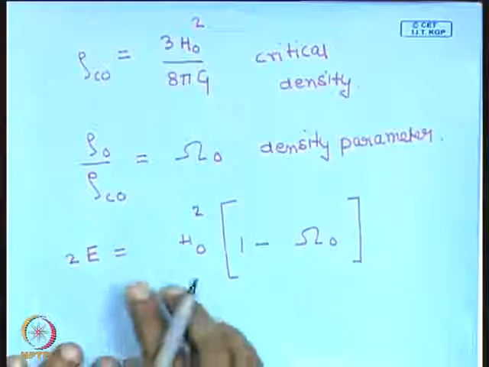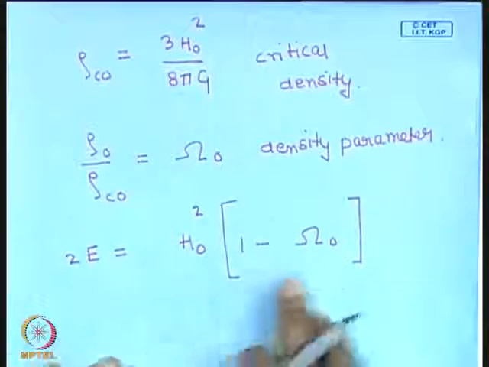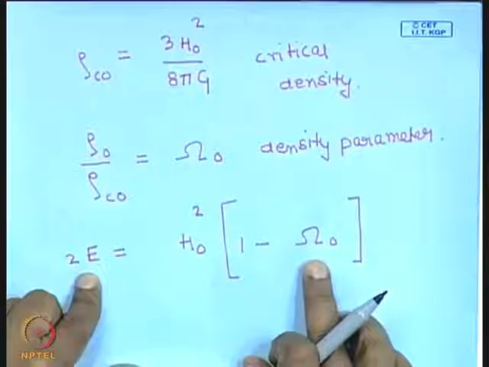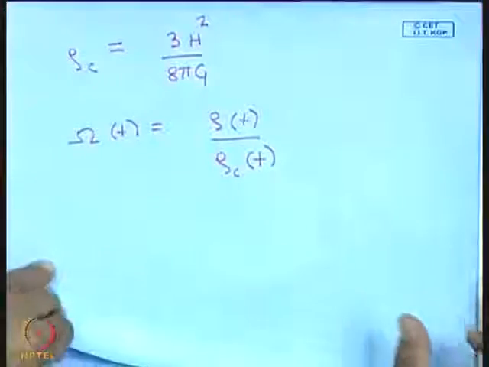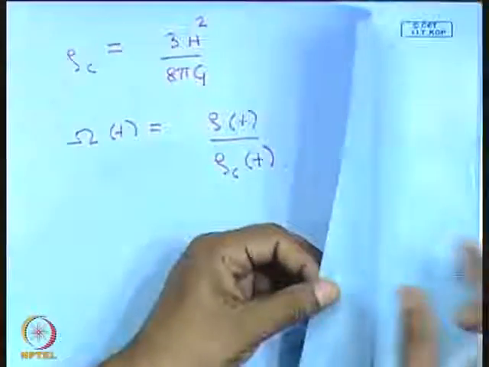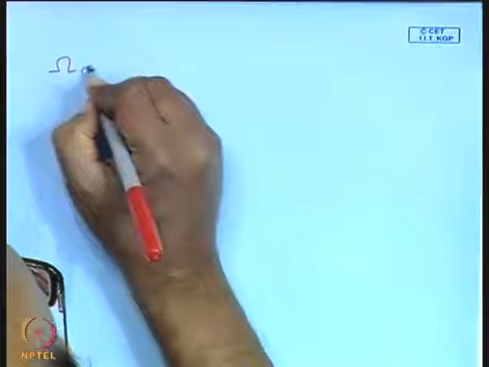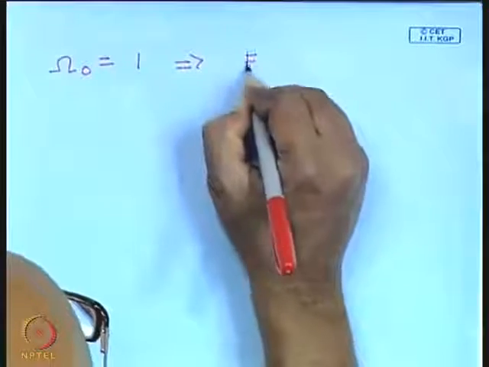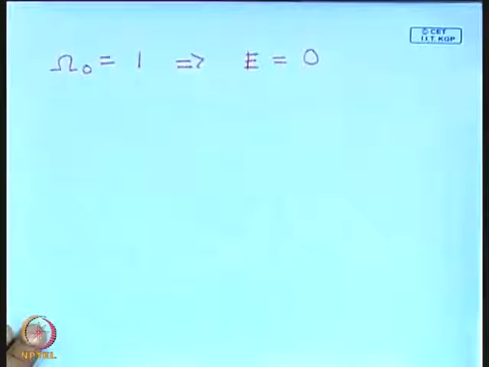Now what is the speciality of this ratio, the density parameter? The value of the density parameter decides the value of the constant of integration E. If the density parameter has value 1, this implies that the constant of integration is 0. This is the critical value.